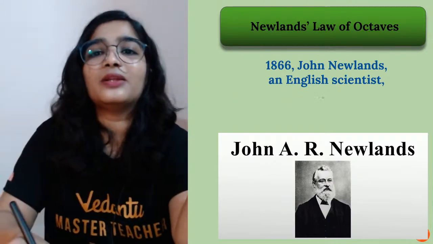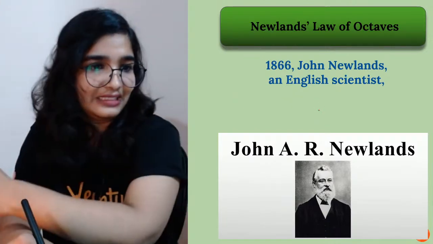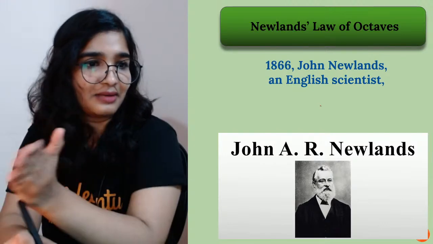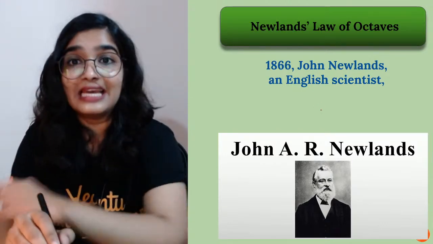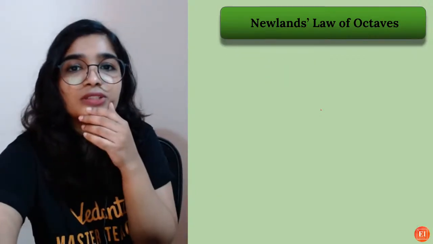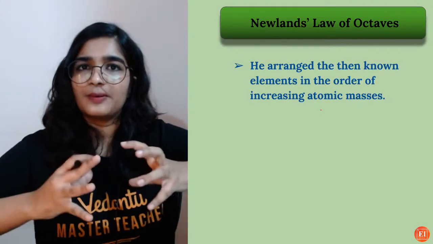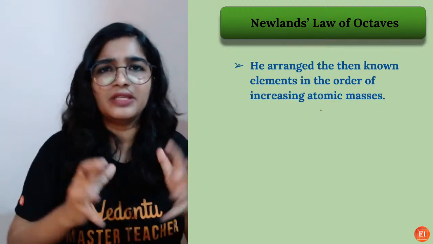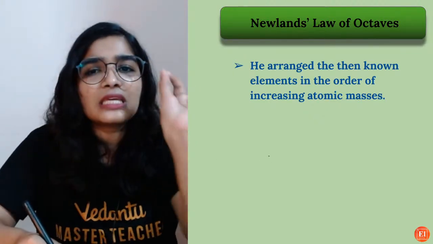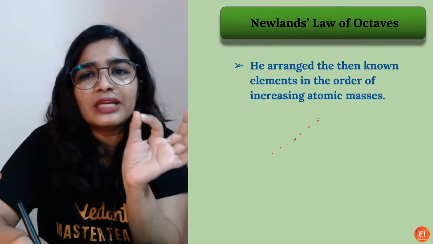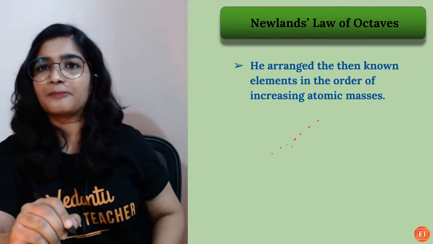So you all know that there is the sa re ga ma pa da ni, right? Sa re ga ma pa da ni. So what he did was, he also took all the elements that were known then, which were discovered. He arranged them according to the increasing order of their atomic masses.